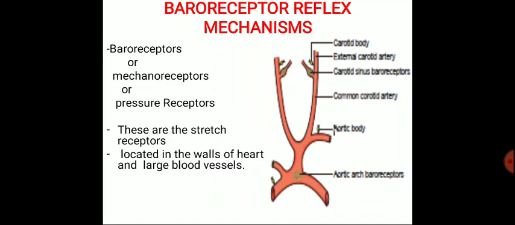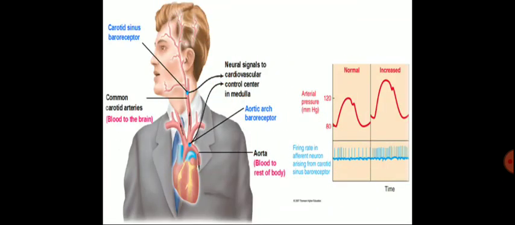Carotid baroreceptors are present in the carotid sinus, which is a small dilatation of the internal carotid artery, just above the bifurcation of the common carotid artery into external and internal carotid branches.